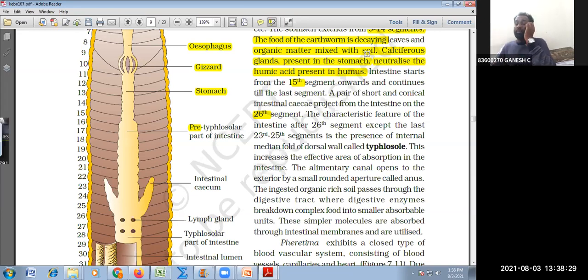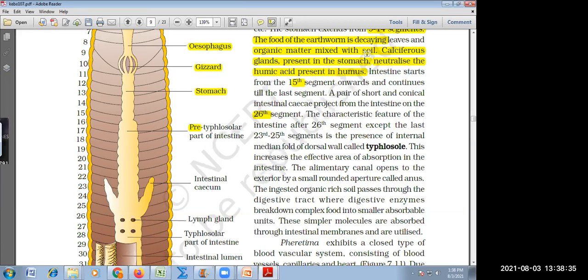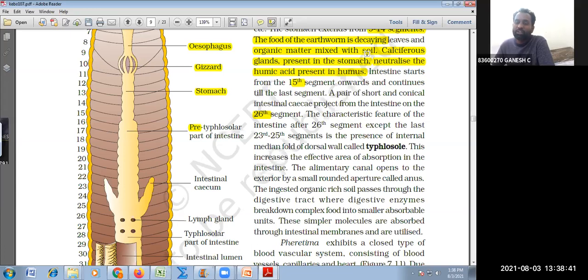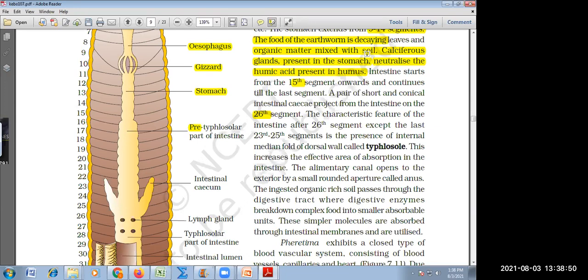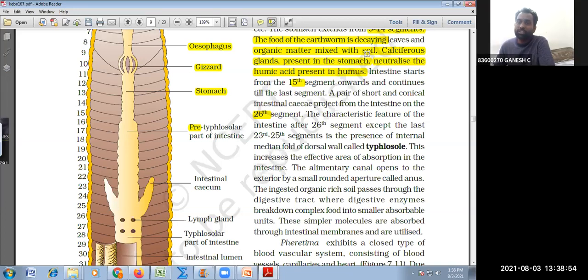So, when should absorption take place? Before digestion or after digestion? After. We have studied as science students in school that for absorption there are finger-like projections in the human being called villi. Yes or no? Yes, but earthworm cannot afford this.